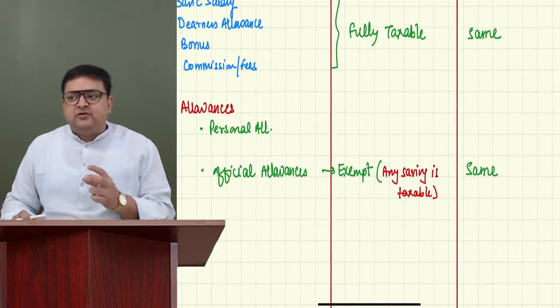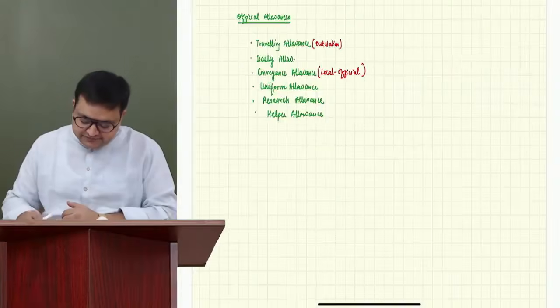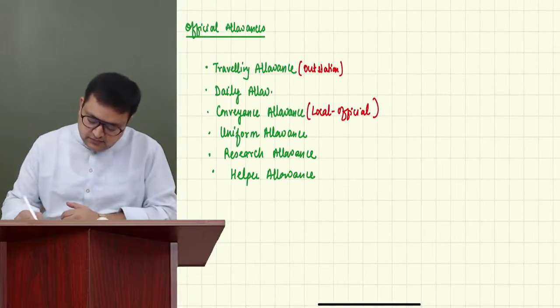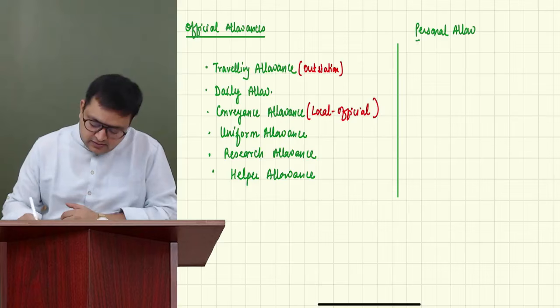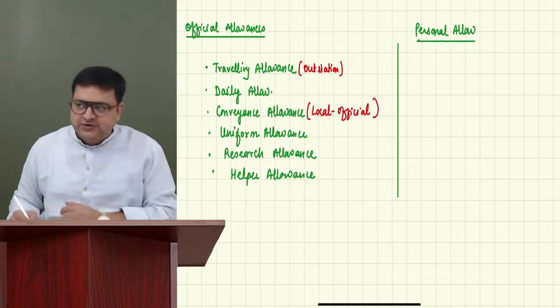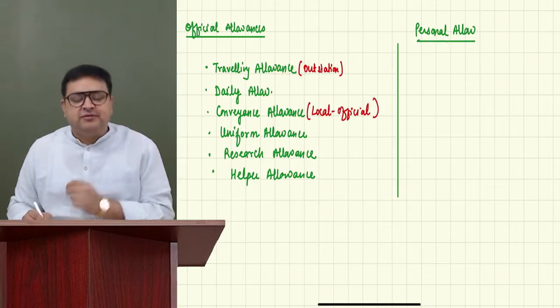But what is personal allowances? Personal allowances is something which you can take to your home, which is your money. This is conveyance for official purpose.